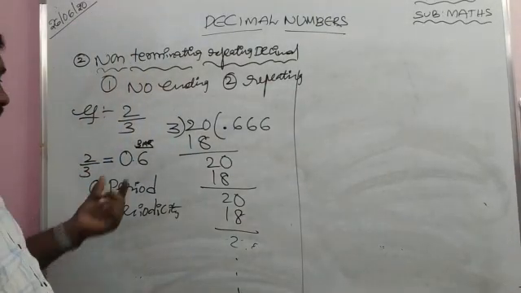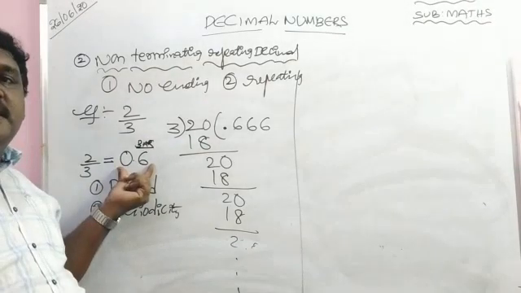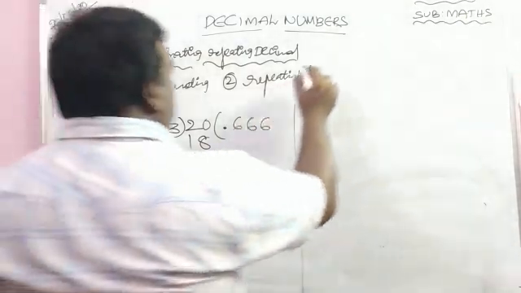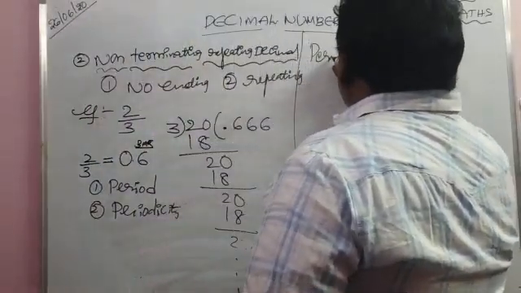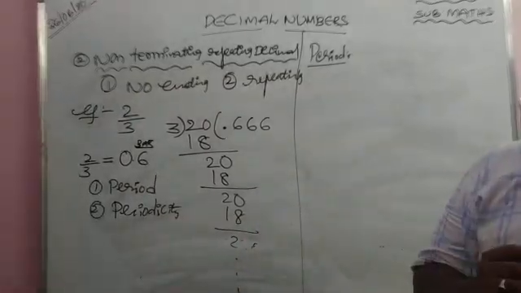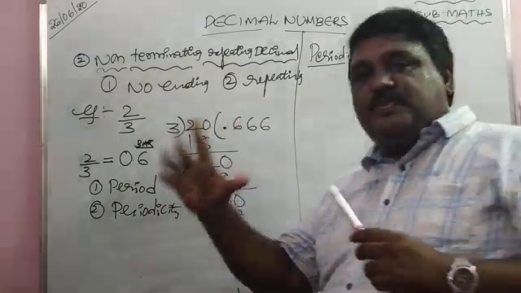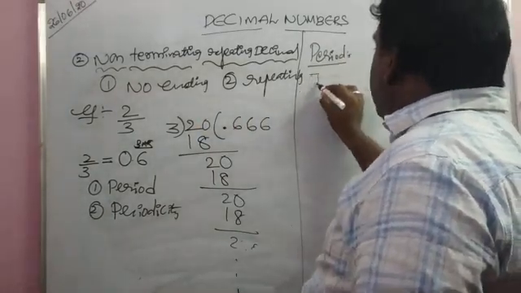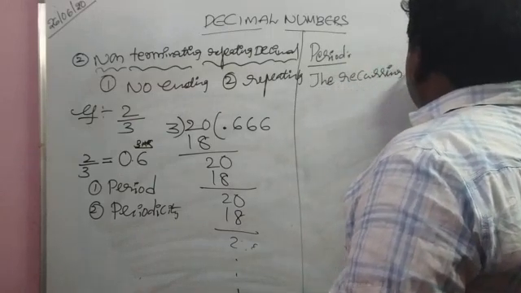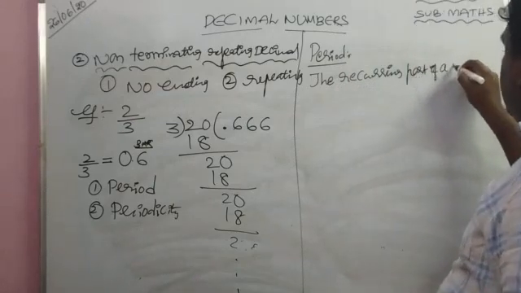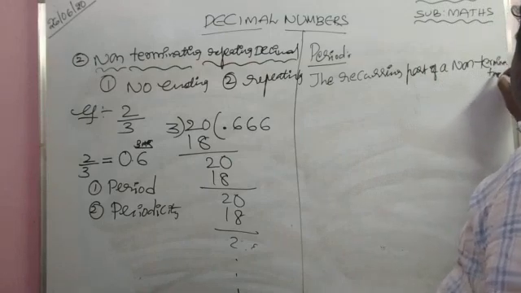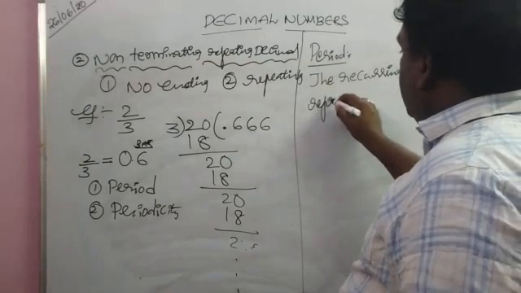Here 6 is repeating, so 0.6 bar. The repeating part is known as the period. So definition of period: the recurring part of a non-terminating repeating decimal.